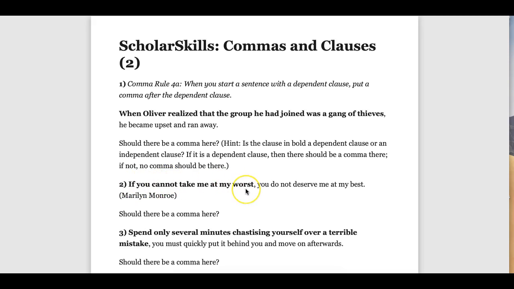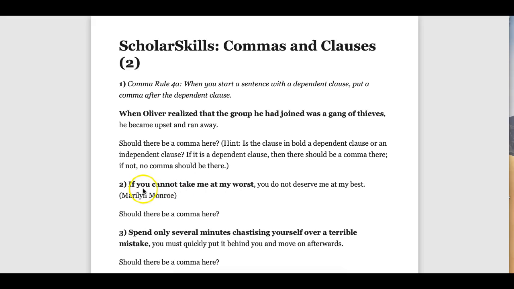If you cannot take me at my worst, you do not deserve me at my best. Should there be a comma here after the word worst? Well, let's ask ourselves a question. Is this group of words in bold an independent or a dependent clause? If it is an independent clause, it should stand by itself, and you cannot put a comma between two independent clauses. But let's take a look at it. If you cannot take me at my worst, what? You see, it needs completion. It is a dependent clause.